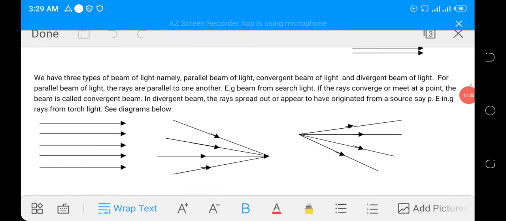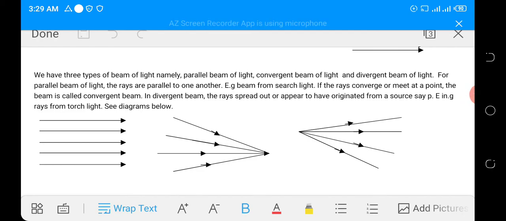As shown in the diagram, a parallel beam of light is a collection of rays that are parallel to one another. They will never meet, they go like that. While a convergent beam of light will converge, all of them will converge at a point called a focus.